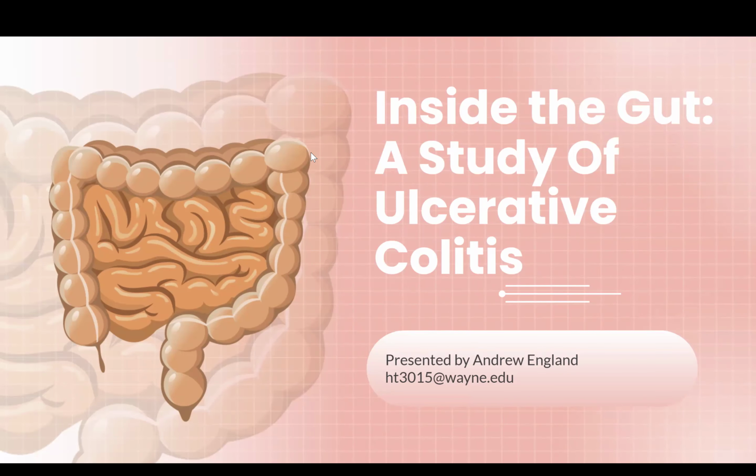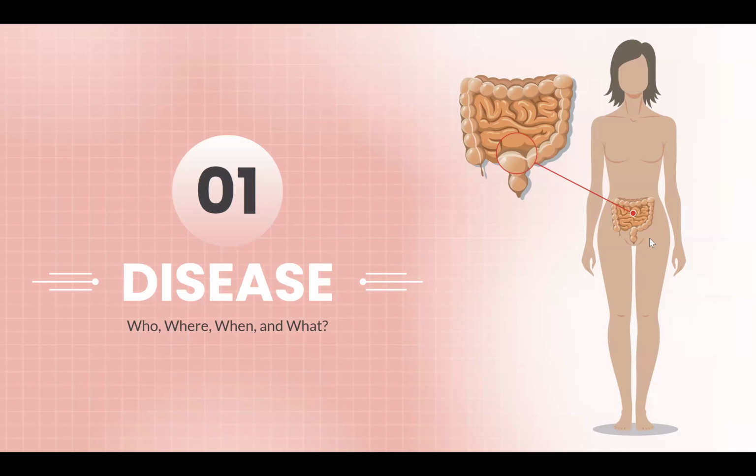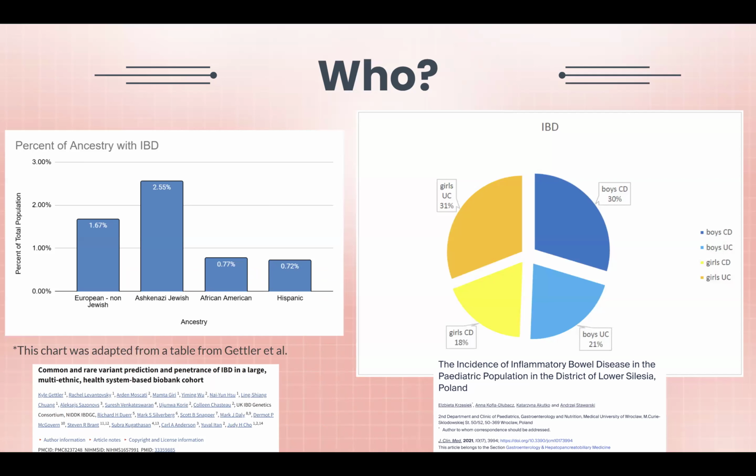Now, ulcerative colitis is a form of inflammatory bowel disease, and I chose to give a presentation on ulcerative colitis because it reflects cellular biology very well, and we should all recognize some of the pathways that we're going to talk about. But first, we're going to talk about who has it, where it's really prevalent, when people get it, and really exactly what it is.